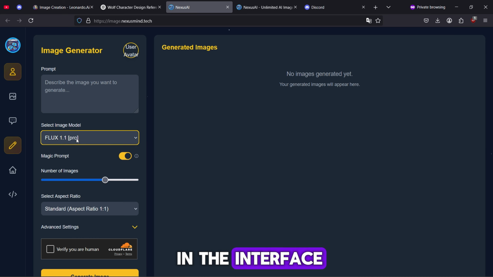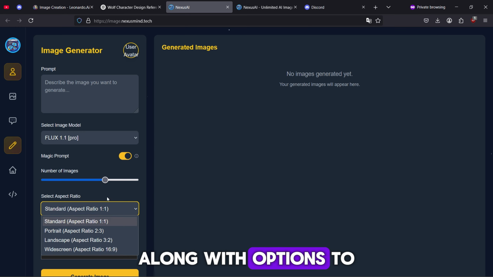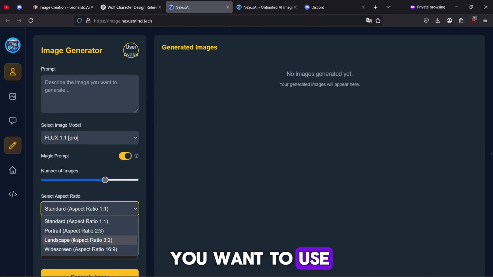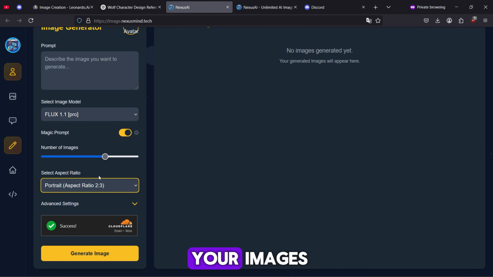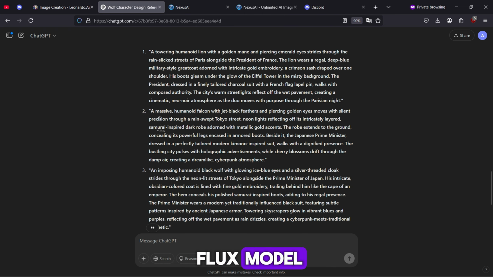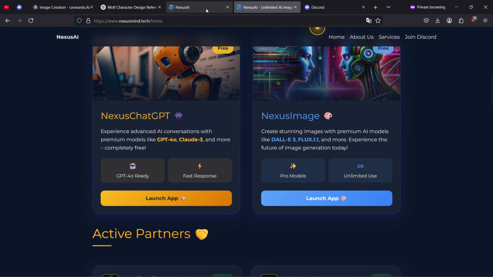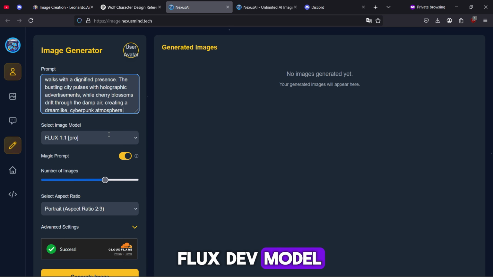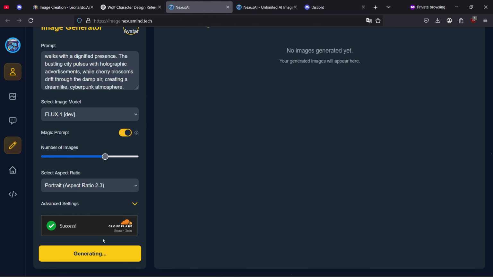As you can see in the interface, there's a prompt section where you can enter your text, along with options to select the specific model you want to use and the number of images you want to generate. You can also choose the aspect ratio for your images. Now let's test if this is actually the Flux model. To do that, let's go back to ChatGPT, copy the exact prompts we used before, and paste them here. Then we'll select the Flux Dev model, leave the aspect ratio at 2:3, and generate our image.